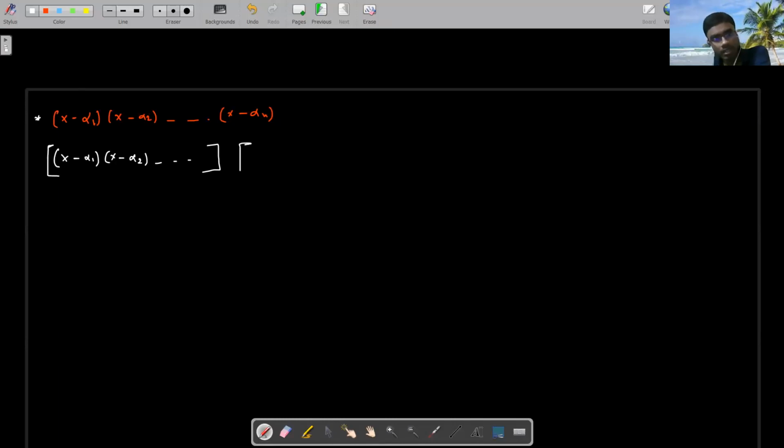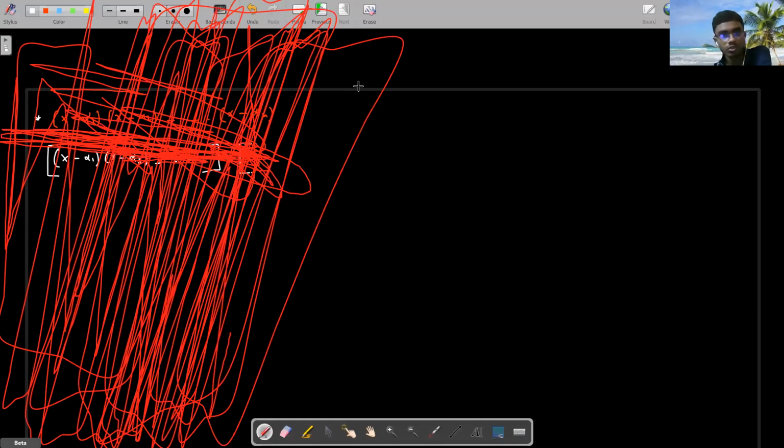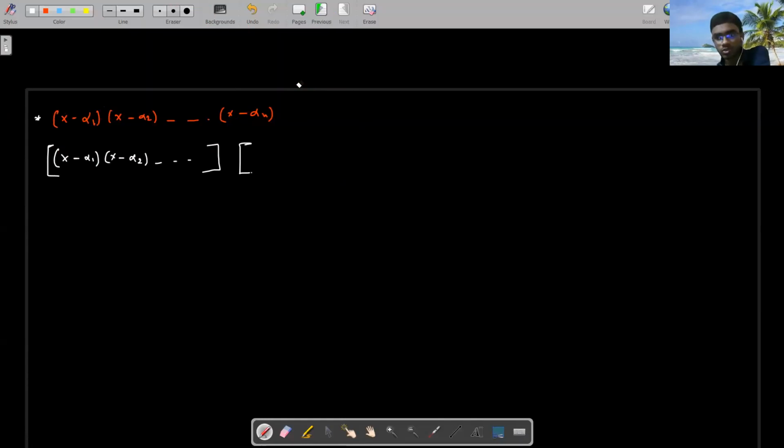On this other side, I am taking all those roots that occur in conjugate pairs. These are the roots. Alpha 1, alpha 2, alpha 3, all these are basically roots of the polynomial. Some roots may be real.